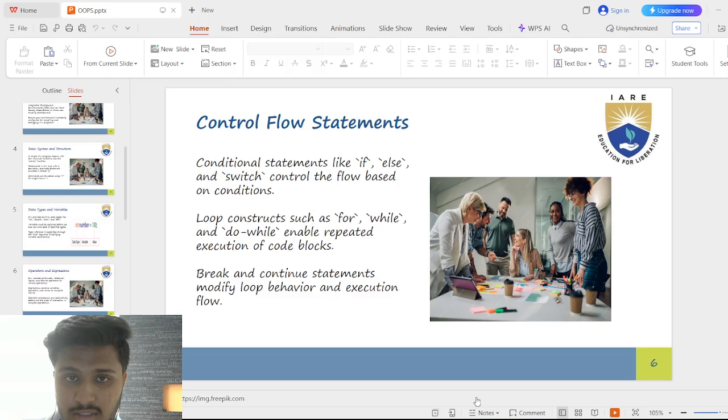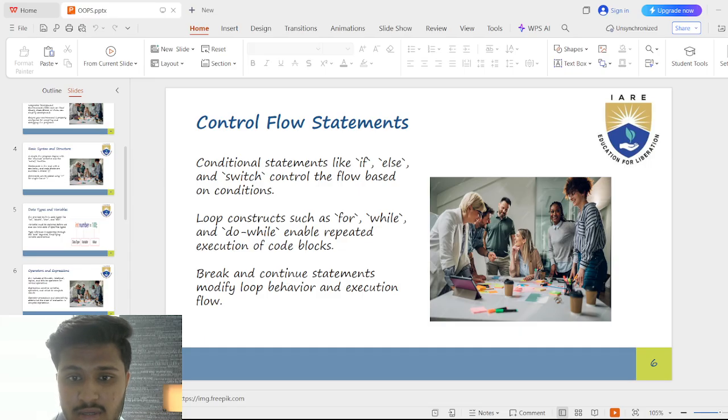Control flow statements. Conditional statements let the program decide what to do based on a condition. If: do something only if a condition is true, else do something if the condition is false. Switch: pick one option from many possibilities. Loops let the program repeat actions multiple times. For: repeat a fixed number of times. While: repeat as long as a condition is true. Do while: repeat at least once, then continue if the condition is true.